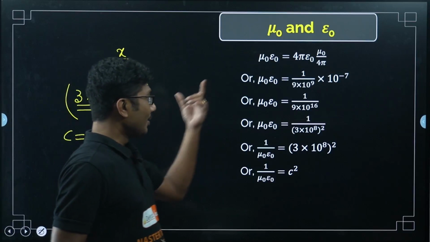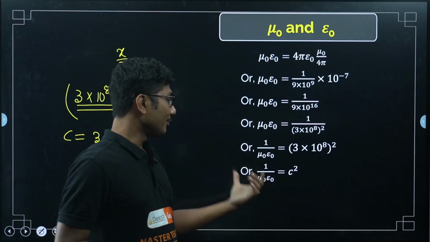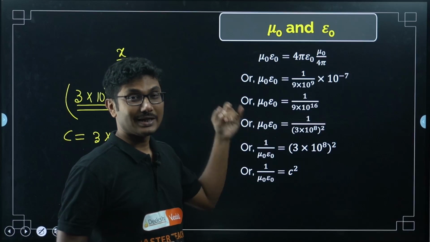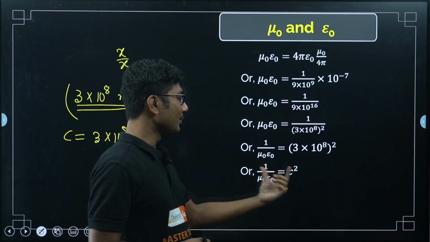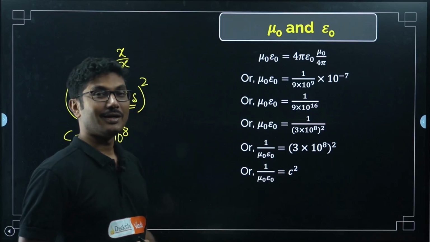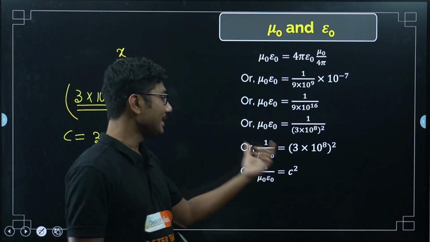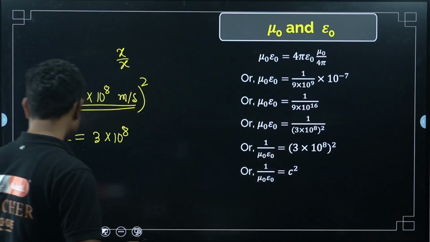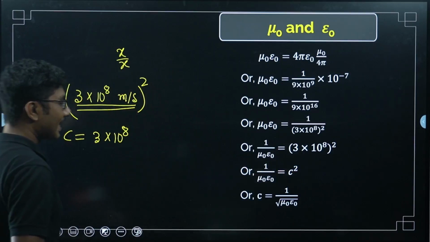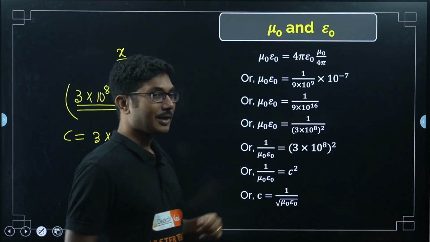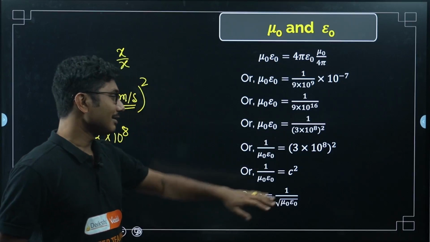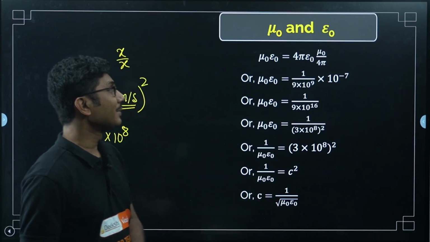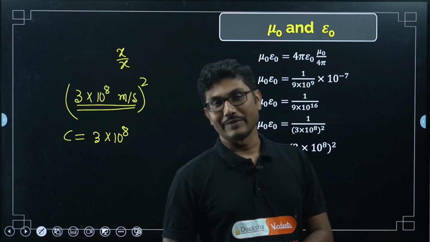So, multiplying two terms from completely different subjects, one from magnetic field, one from electric field, we are getting a constant, that is the speed of light in free space. So, I can write c equals 1 by root of mu naught epsilon naught. This in a way establishes the relationship with electromagnetic waves.